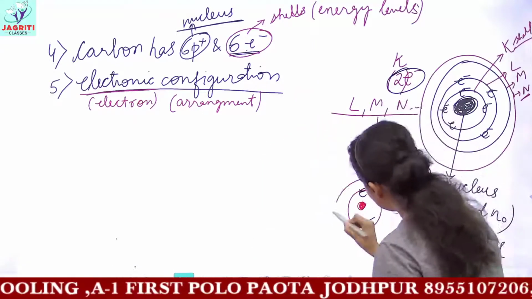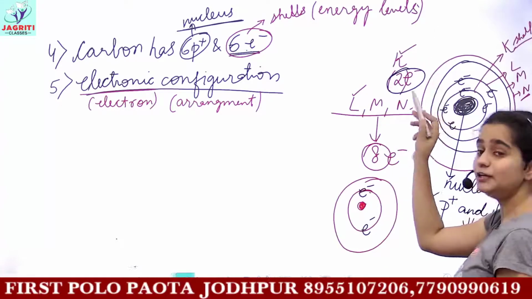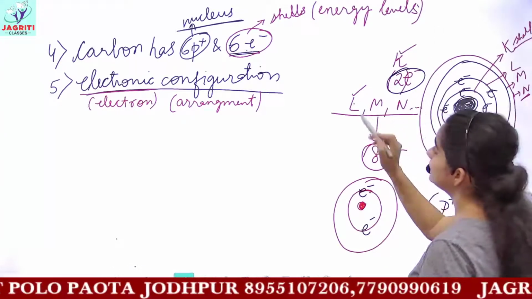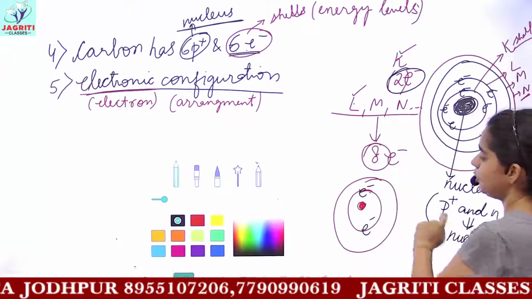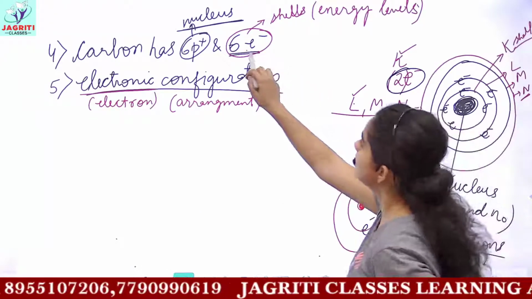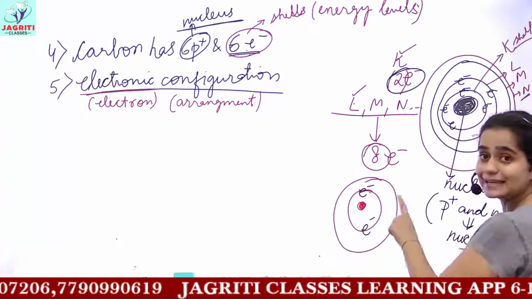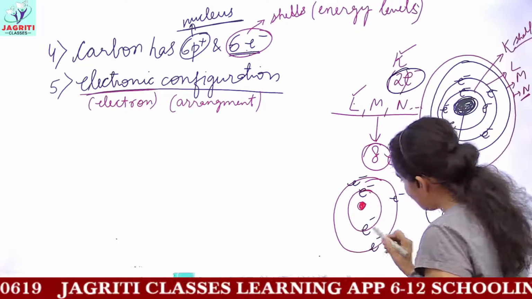So I need another shell. This would be our L shell. I have filled the K shell with 2 electrons. Now it's time to fill the L shell. How many electrons can come in the L shell? A maximum of 8 electrons. But I have 6 electrons, of which 2 I have filled in the K shell. Now the remaining 4 I can easily fill in my L shell.